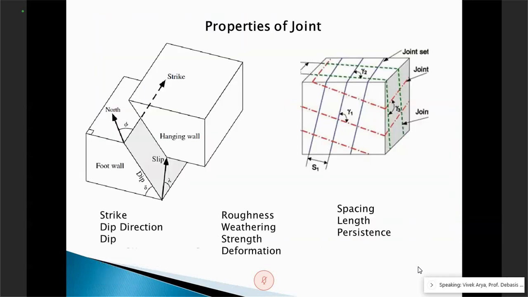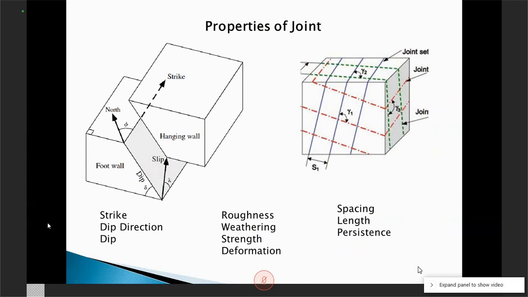Okay, sir. We are talking about joints, right? So first and foremost, we have to know what its properties are. What are the joint properties we have? Now, here I have written several properties. The strike, dip direction, dip. How many of you know this?